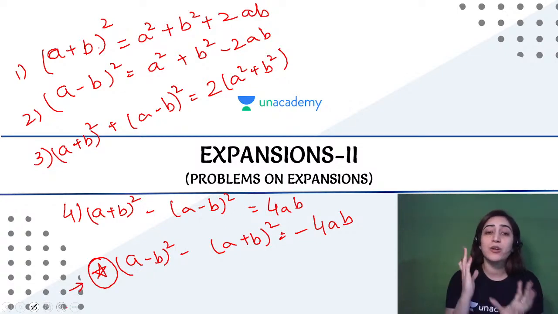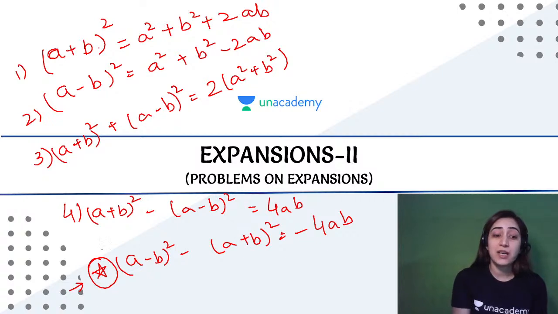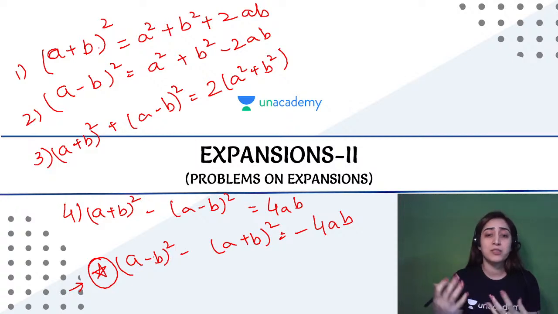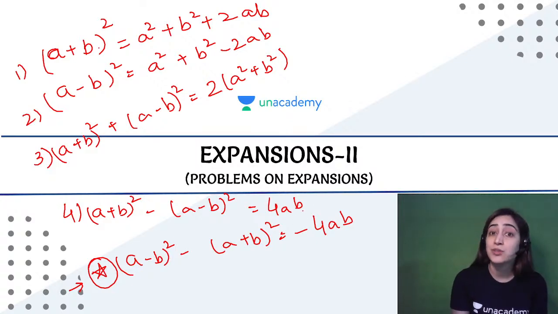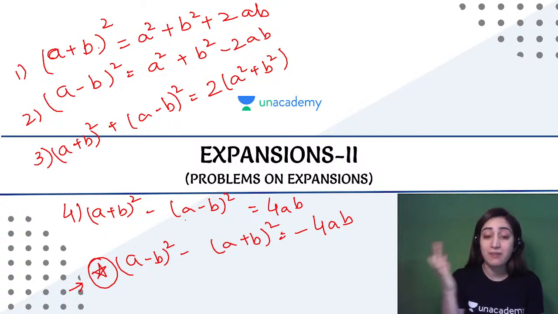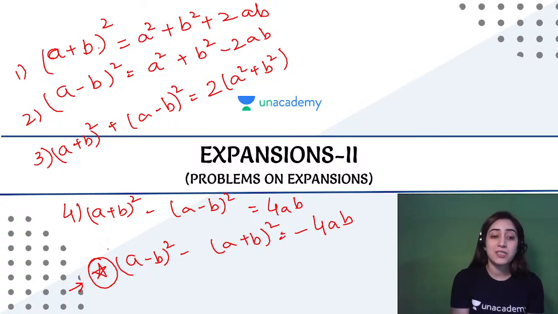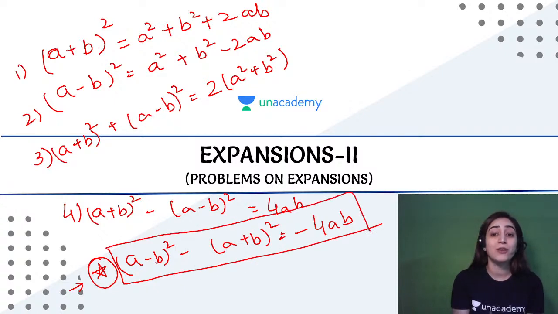So each and every video you will have something additional that has to be taken care of. This is a mistake that you generally do. You don't realize that the negative is later or negative is further. You say that a minus b whole square plus a plus b whole square is equals to 4ab, but then the answer is wrong, because this negative is later. That's why it's 4ab, but when it's coming in front, it becomes negative 4ab. So this is one of the mistakes that you all do. I told you that I'll tell you what are the mistakes that you tend to do, and you keep in mind that you are taking note of it and you won't commit those mistakes in your school exams.